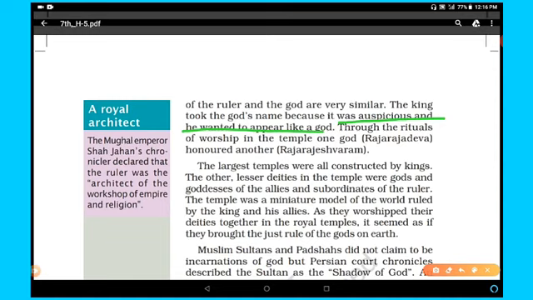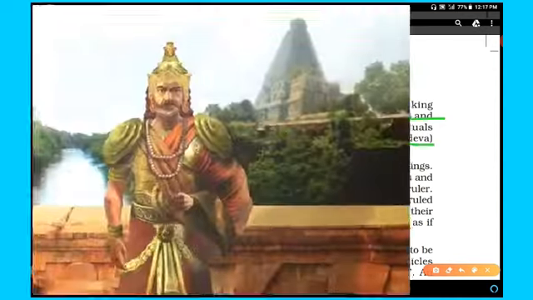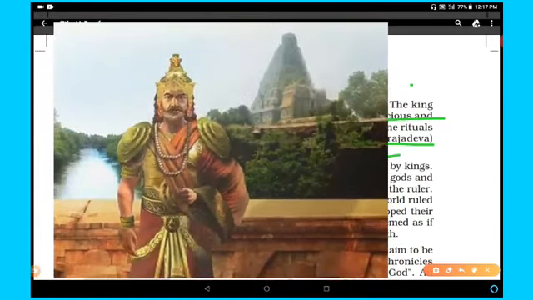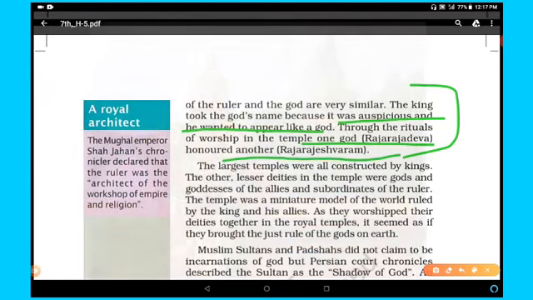Through the rituals of worship in the temple, one god, Rajarajadeva, honored another god, Rajarajeshwaram. So in this way you have to understand that the kings used to have names like their gods. The largest temples were all constructed by kings. The other lesser deities in the temples were gods and goddesses of the allies and subordinates of the rulers. The temple was a miniature model of the world ruled by the king and his allies.